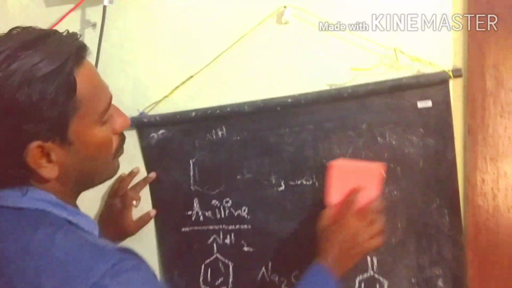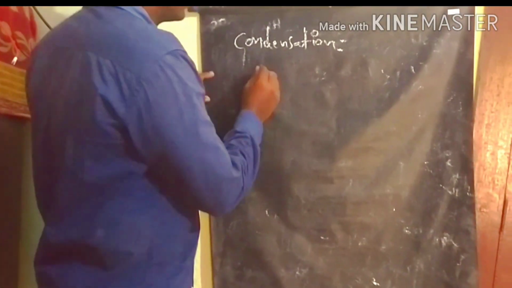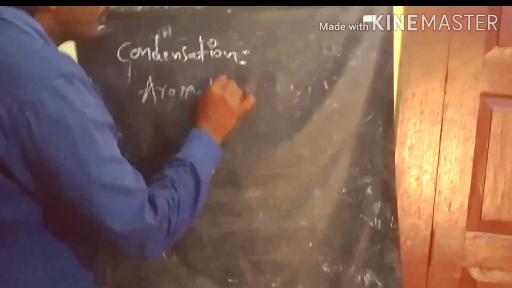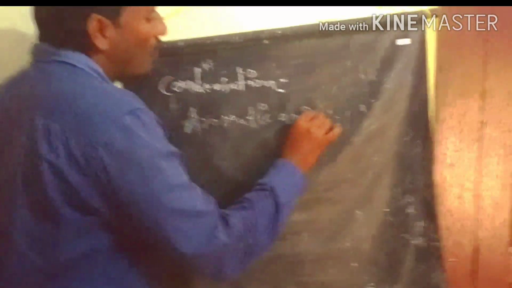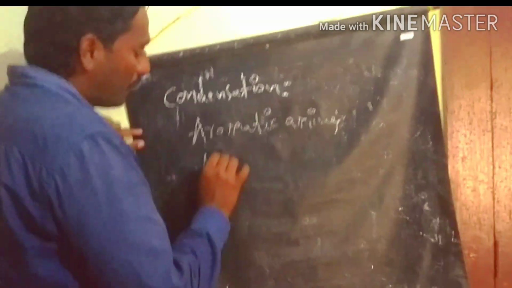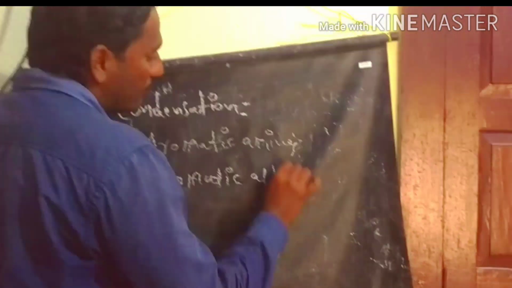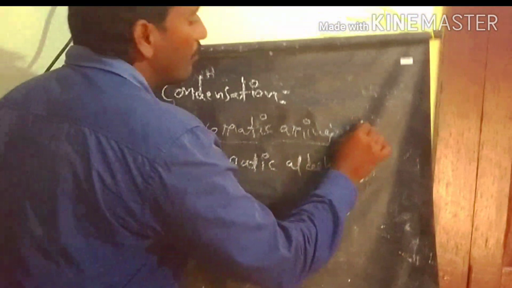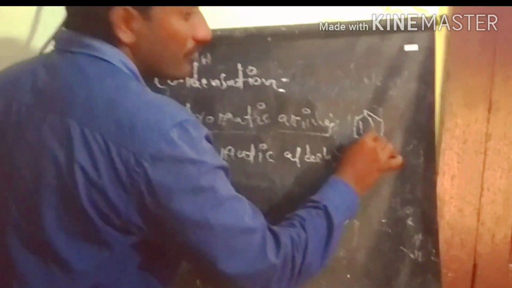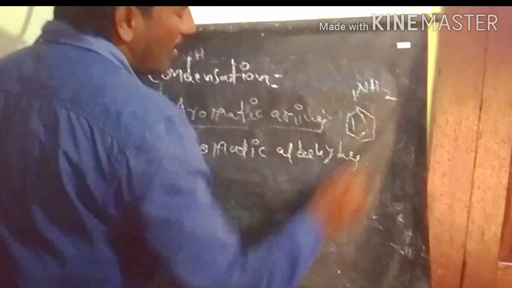So let's discuss the condensation of carbonyl compounds with aromatic amines. We start with the condensation reaction between aromatic amines and aromatic aldehydes. Let's see the aromatic amine and aromatic aldehyde. We take a simple example of both of them. The simple example of an aromatic primary amine is aniline. This is one example of aromatic primary amines.